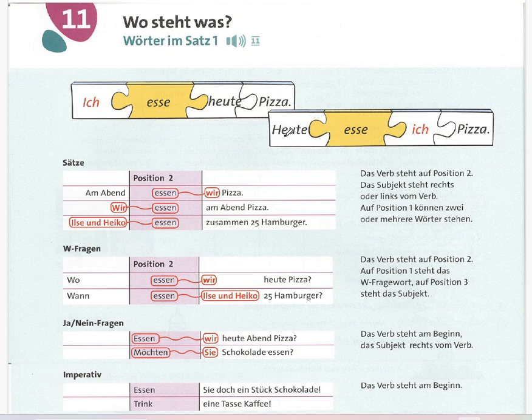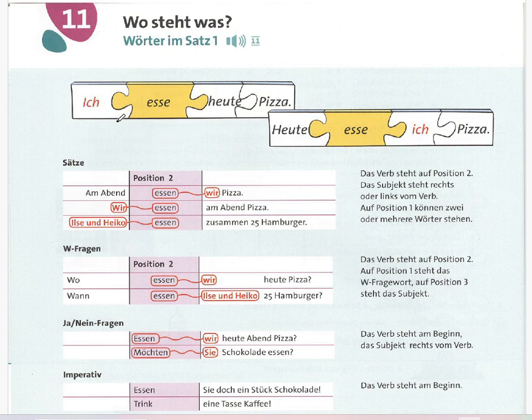The rule is, in German, the verb is always in second position in a main sentence. Here, the verb is in second position. Here also in the second position. That means no matter if we start with the subject or with the time, the verb must always be second.